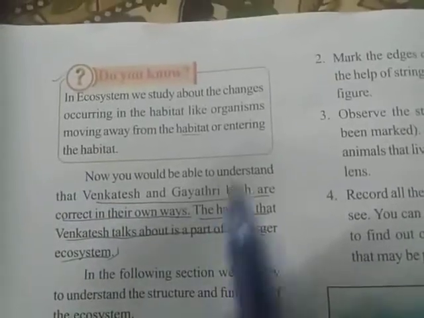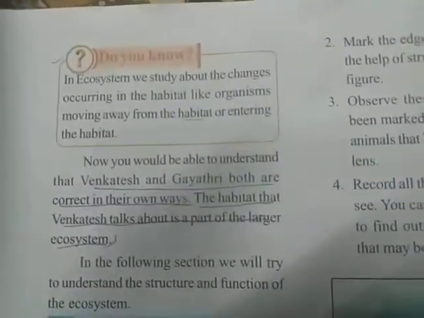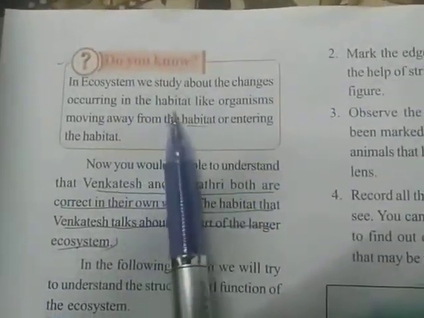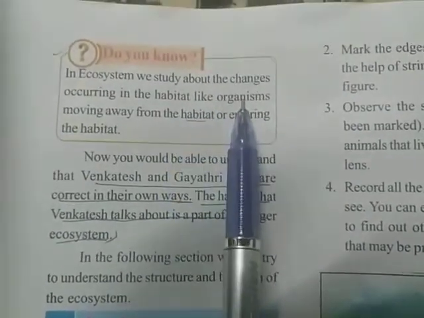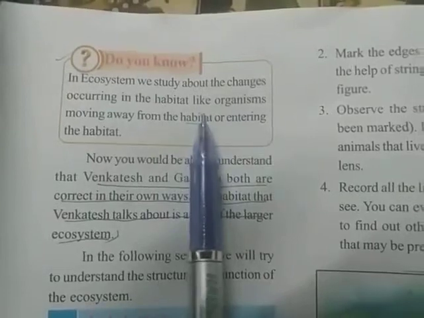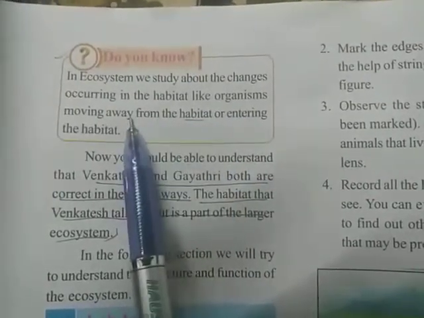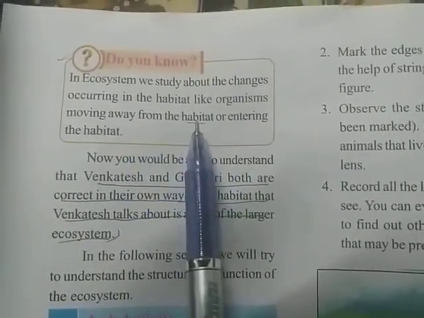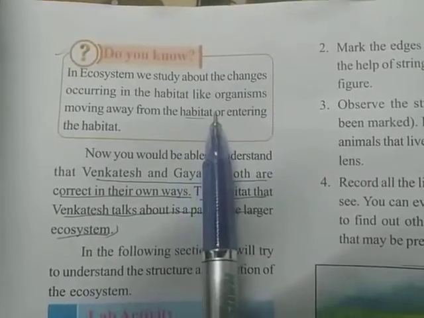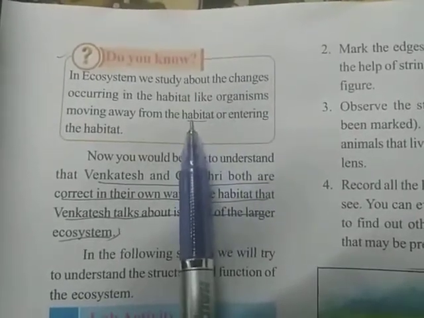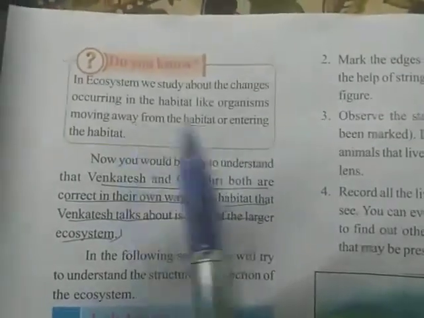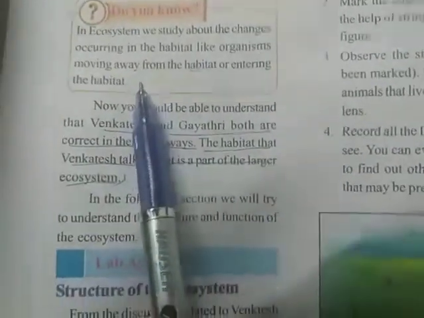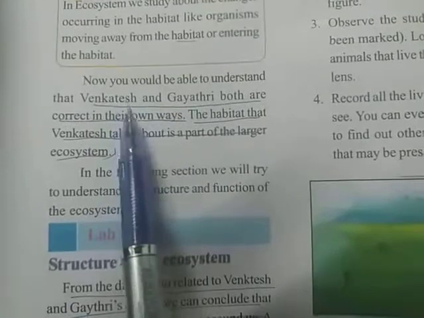In a habitat we can see some changes, like some animals or birds coming into the habitat or leaving the habitat. That type of changes we can see in an ecosystem.